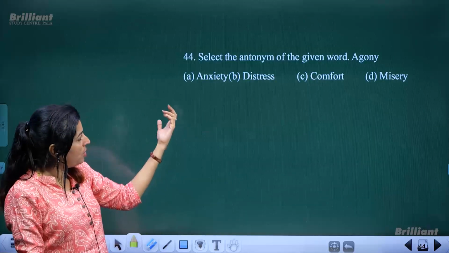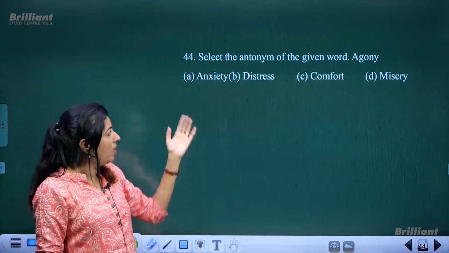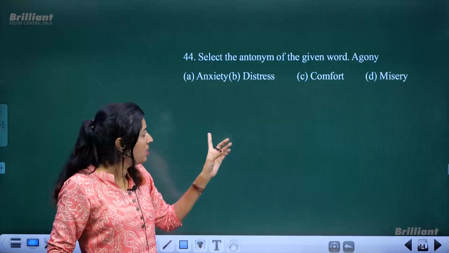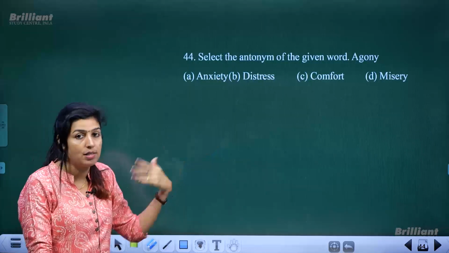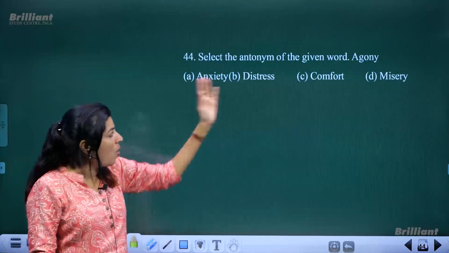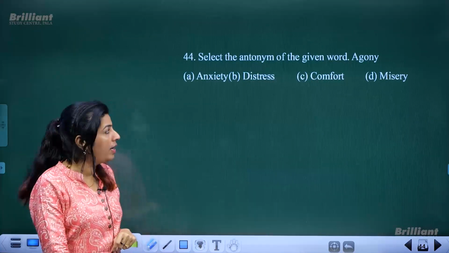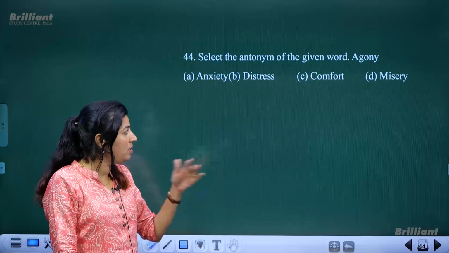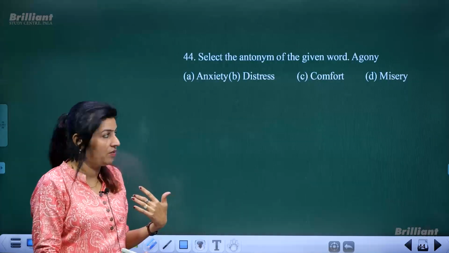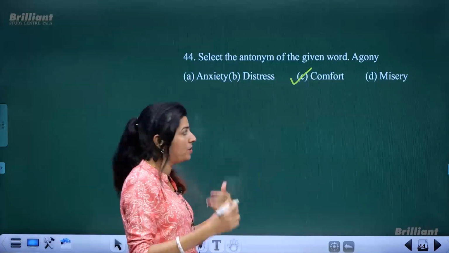Select the antonym or opposite of the given word agony. Okay, opposite of the word. And in these 4 options, only one is opposite, the rest are synonyms. Like anxiety, distress, misery, all these are synonyms for or similar to the word agony. Agony means disappointment, misery, problem, distress. All negative. And comfort is just the opposite. So this is the correct option. Comfort is the opposite word. Okay.